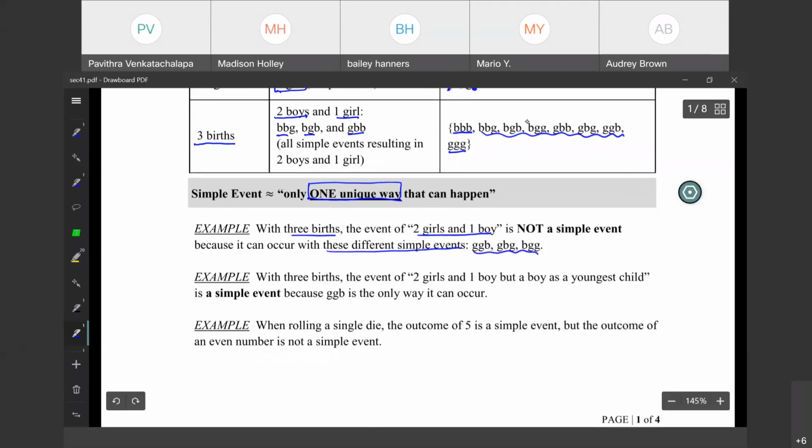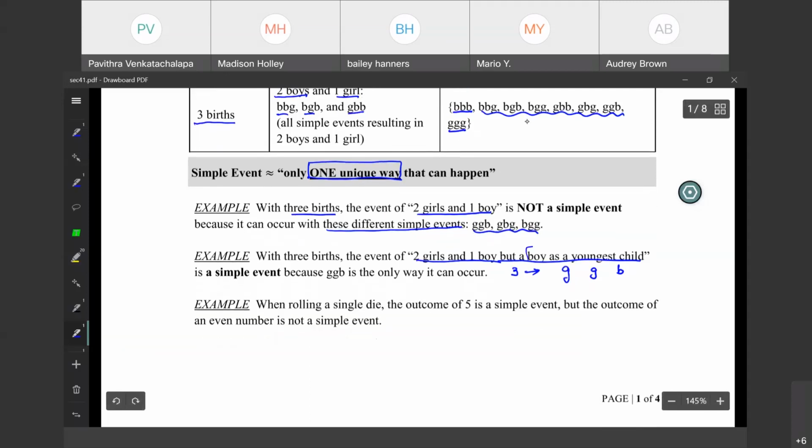Now, what might be a simple event for the same example? With 3 births, the event of getting 2 girls and 1 boy, but the boy must be the youngest child. So they are saying that there are 3 births. It could be boy, girl, or a boy, right? It has to be 2 girls and 1 boy. Now, there is one more restriction that the boy must be the youngest child. That means he is the 3rd child, and the first 2 are girls. So this is a simple event. You do not have any other option other than this.